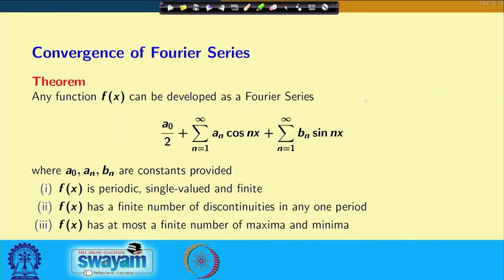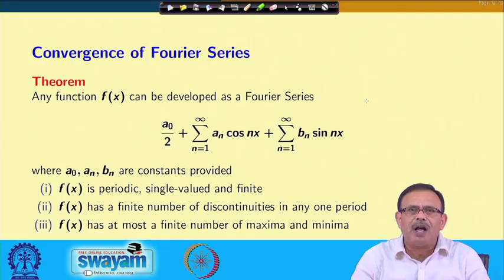Convergence of Fourier series. Any function f x can be developed as a Fourier series a0 by 2 plus summation n equals 1 to infinity a n cos n x plus summation n equals 1 to infinity b n sin n x, where a naught, a n and b n are constants whose values have been provided earlier, provided you see number 1, f x is a periodic, single valued function and finite. Please note this one. F x is a periodic function, it is single valued function and it is finite.